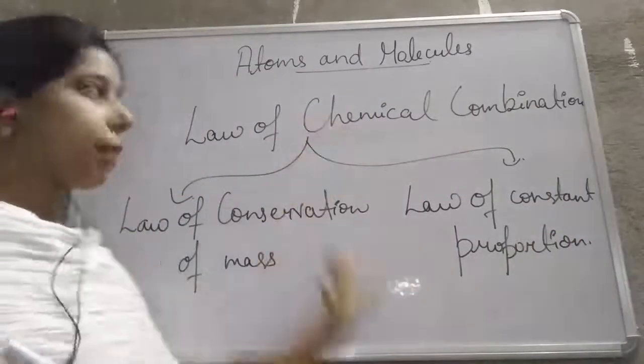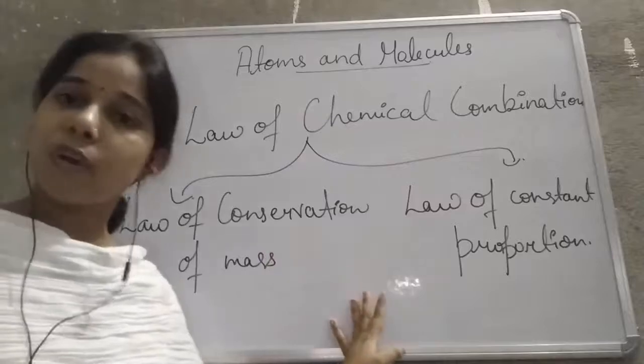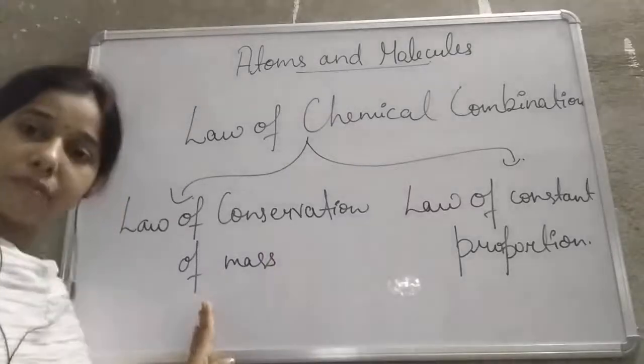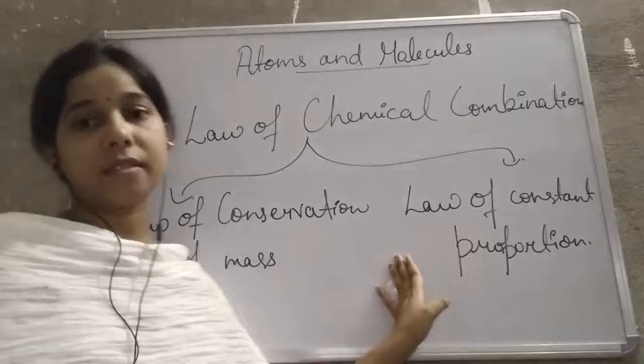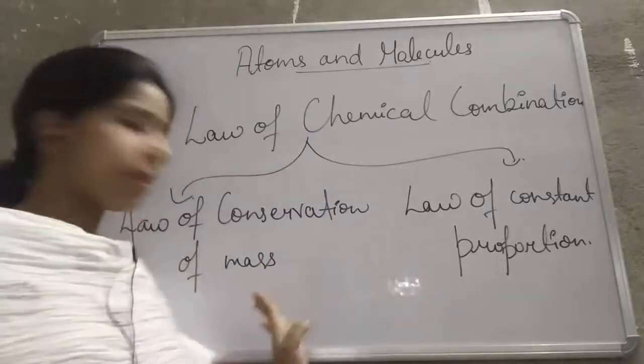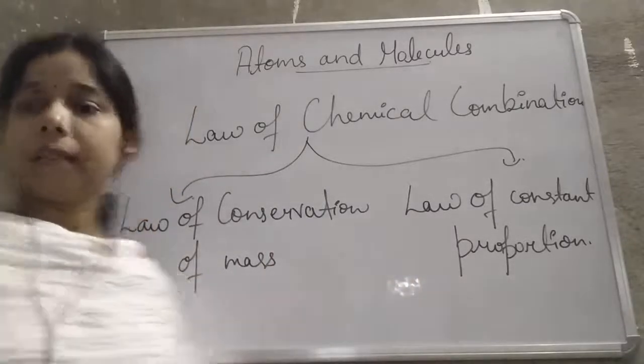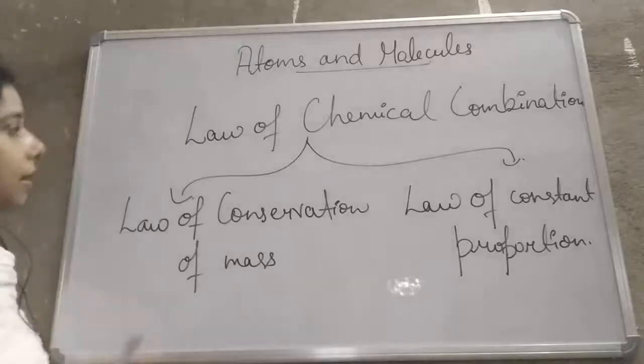Okay, so the laws of chemical combination include two laws, that is the law of conservation of mass and the law of constant proportion. So we start with the law of conservation of mass.